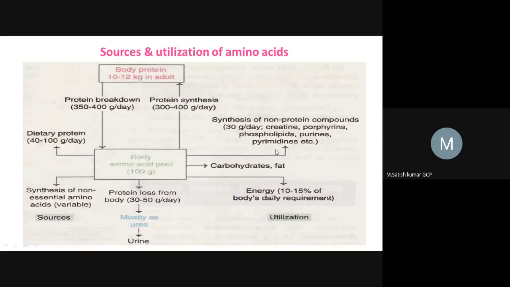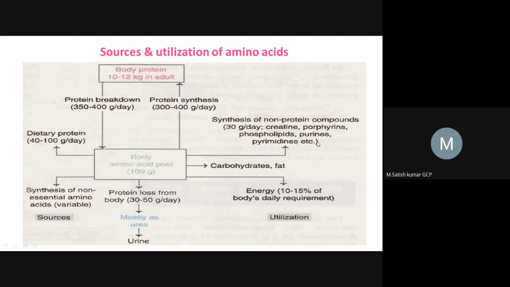Here we cannot see it, but you have to write it down. For example, melanin, serotonin, and creatine. These are all important biological compounds which are synthesized from amino acids.